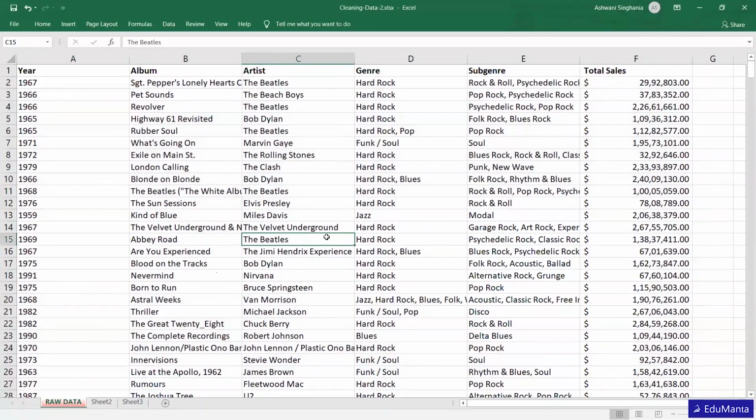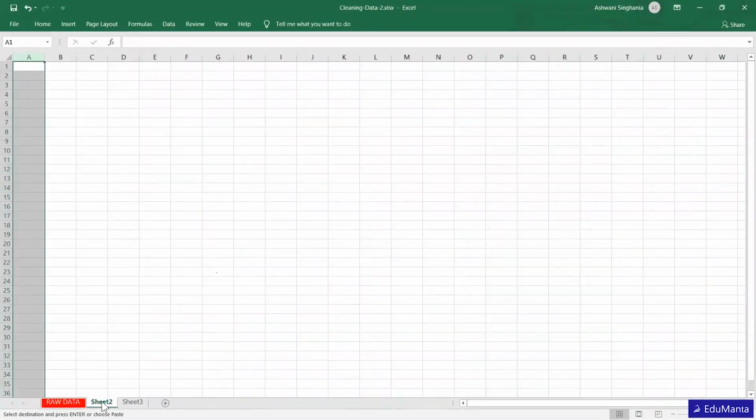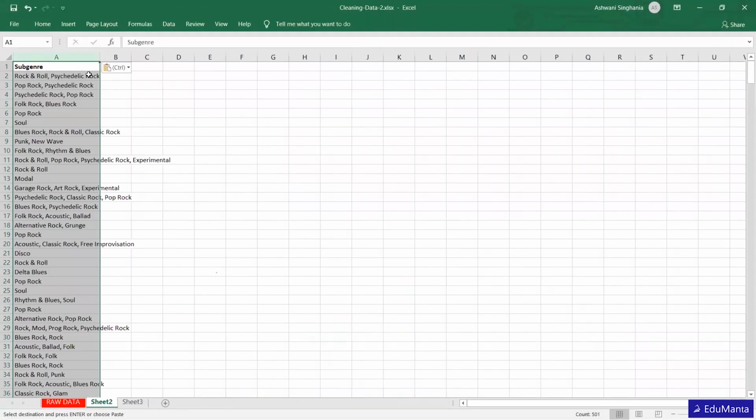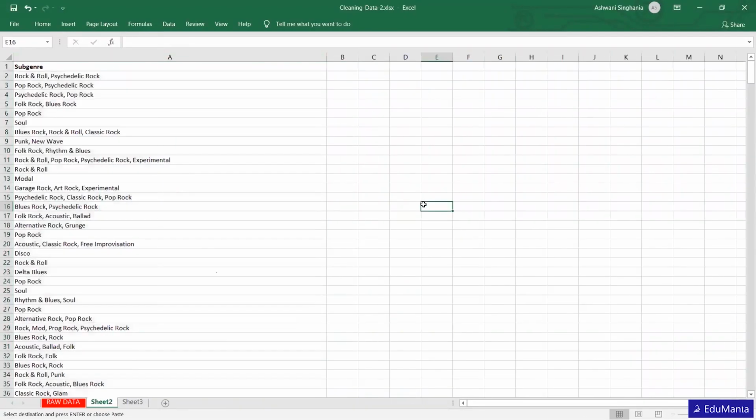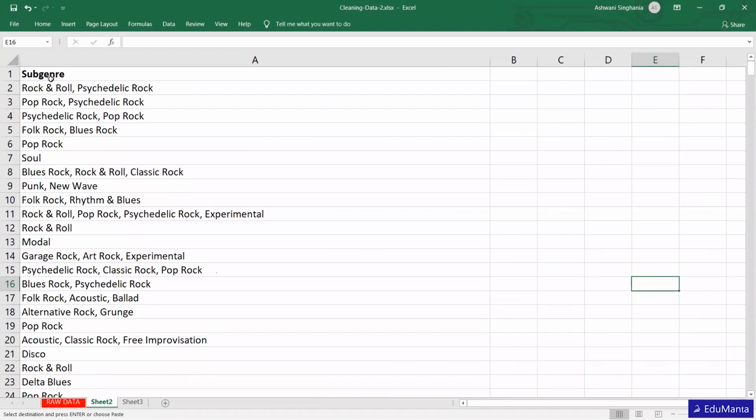Now there are a few more functions which we can work on. Suppose we want to substitute something, or let's do something else before that. Let me copy this to a different sheet. Here we can see that I have copied a particular column, that is subgenre, and in this case what we want to do is